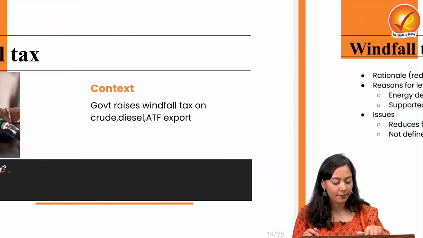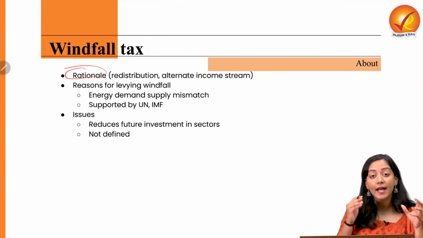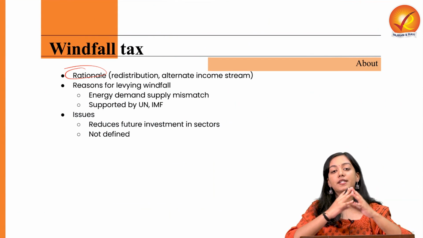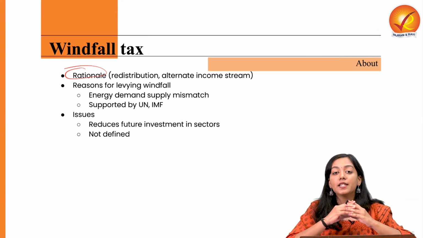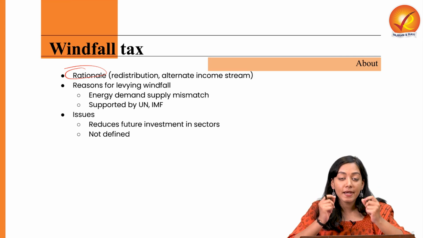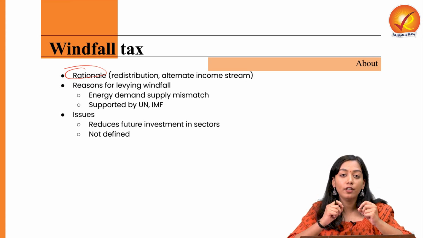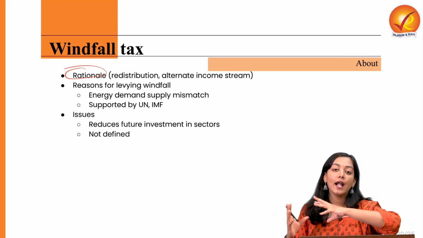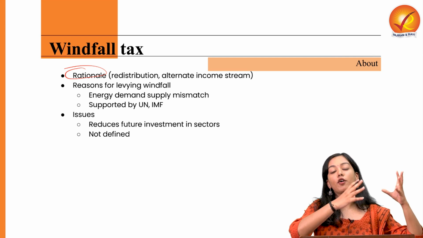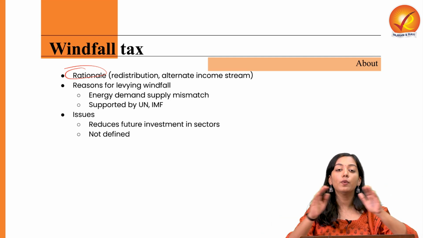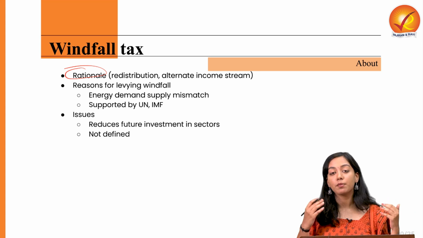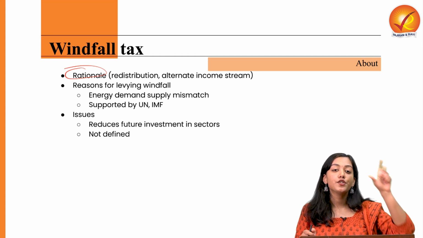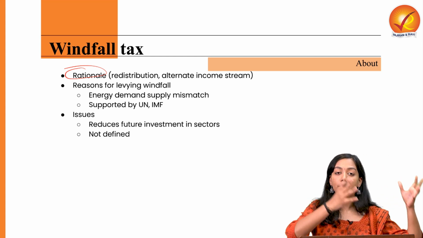Now, when you understand that, what is the rationale behind taxing this money? See, first and foremost, if this unprecedented amount of profit is taking place, it is obviously taking place at an expense, and the expense is the burden on the pockets of the consumer. So basically, one person is suffering a lot and the other person is gaining huge profits at the cost of that suffering. In order to equalize that, countries, socialist countries, democratic countries like India try to impose an equalizing tax so that redistribution of resources can take place from surplus to deficit.